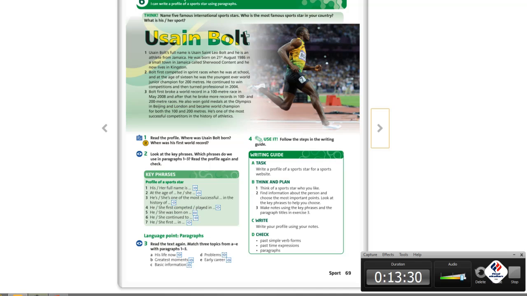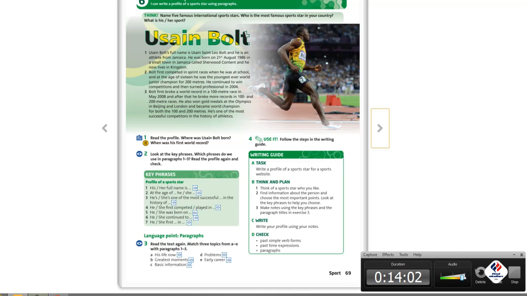He continued to win competitions and then turned professional in 2004. Bolt first broke a world record in a 100-meter race in May 2008, and after that he broke more records in 100 and 200-meter races. He also won gold medals at the Olympics in Beijing and London and became world champion for both the 100-meter and 200 meters. He is one of the most successful competitors in the history of athletics.